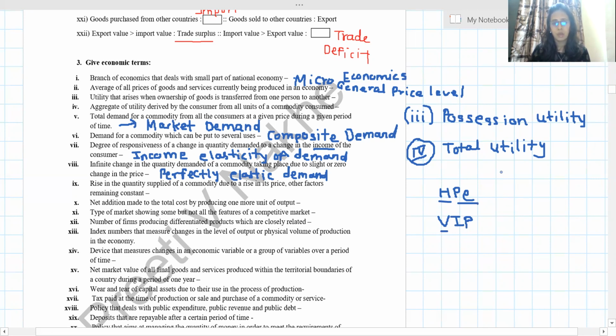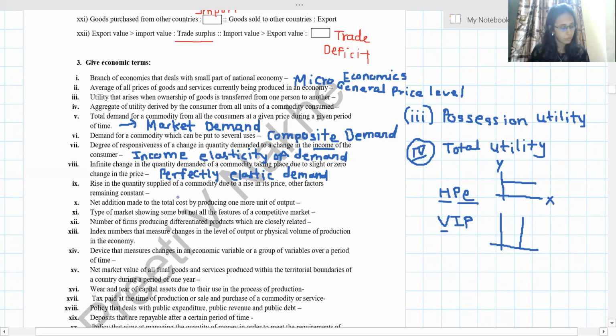Perfectly elastic, HPE, should be horizontal, and when I draw perfectly inelastic, the demand curve will be parallel to the y-axis. This is our y-axis, this is our x-axis. Remember these two so that you will not get confused about which is parallel, because mostly they ask questions based on it.